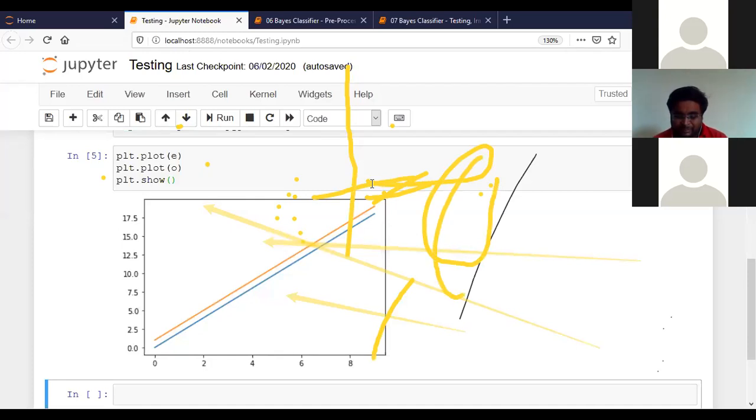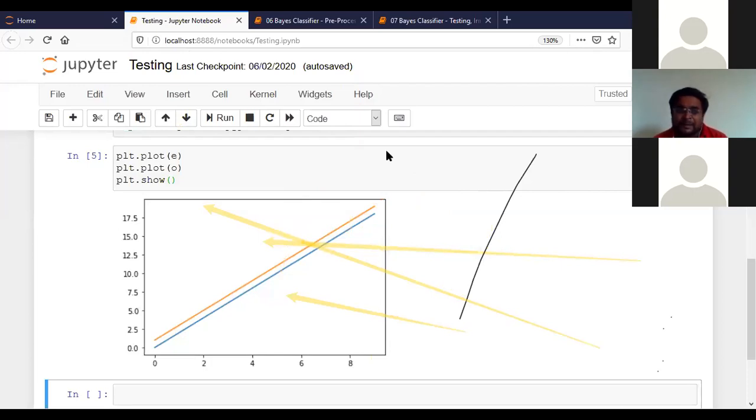Ma'am, can you say for this? Hello? Yes? Can you make the person who is drawing on the screen stop? Because the graph will distort it. Other than that, I don't have anything.